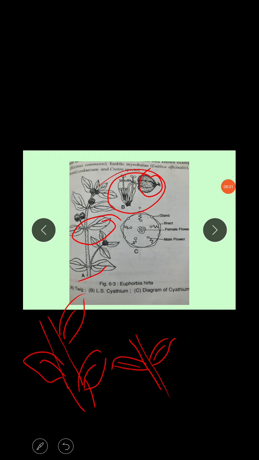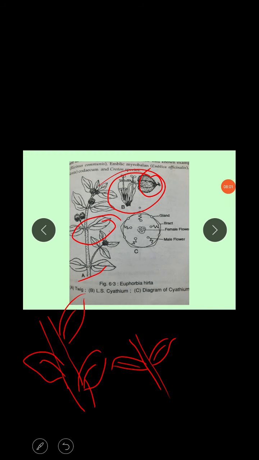Next, the sex organs, male and female. Both sex organs are present here, that is bisexual. First of all, I'll go with male, that is called androecium. Androecium shows a variable number of stamens, ranging from one to many.